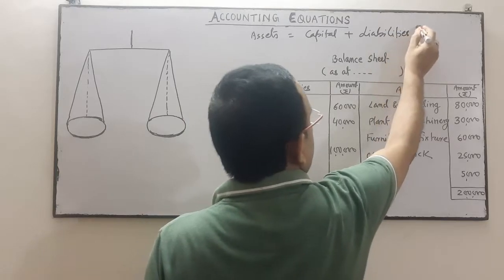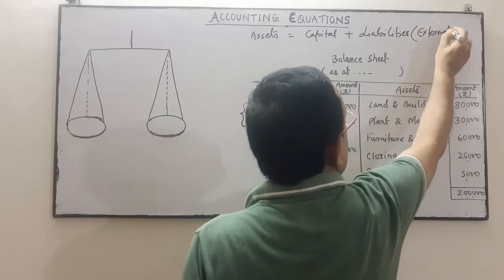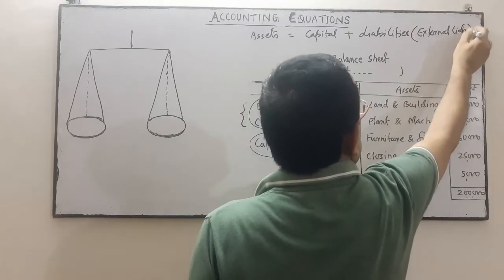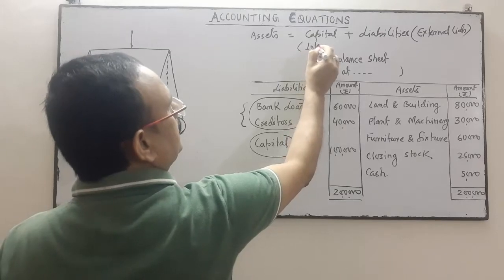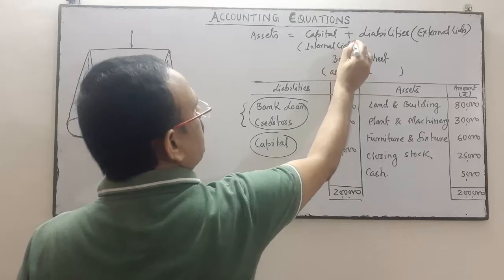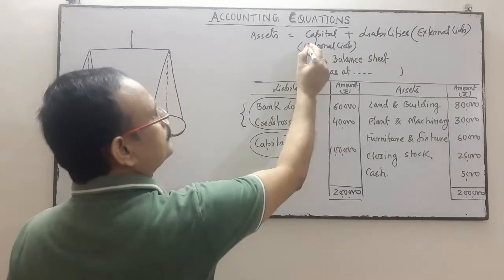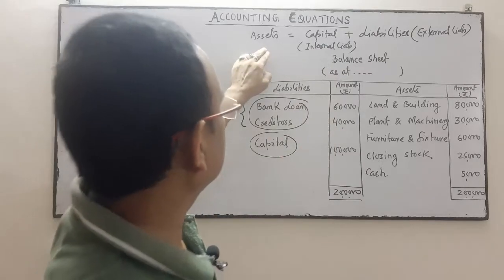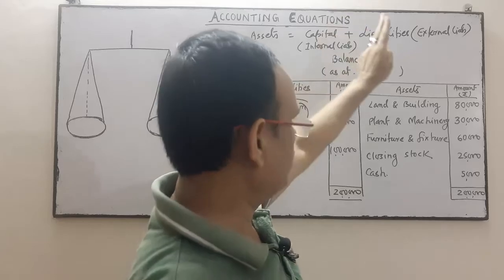Liabilities means external liabilities. I am talking about external liability. And you know that capital is your internal liability. So assets will always be equal to your capital plus liability.